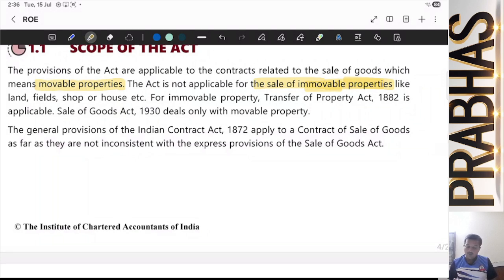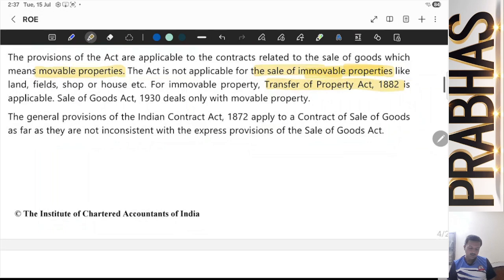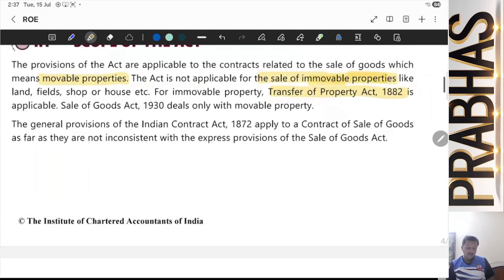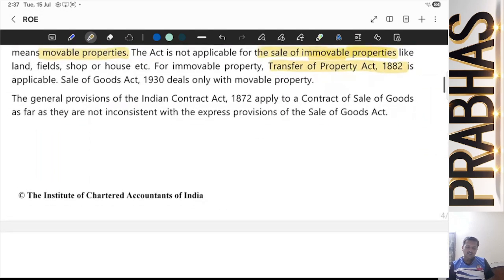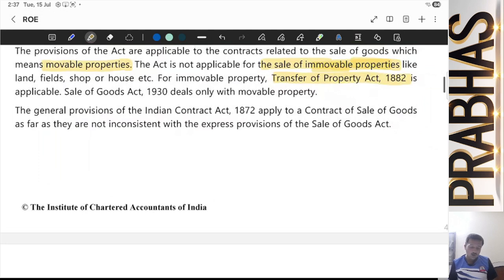For immovable property, which act will be applicable? Transfer of Property Act 1882. Okay, so now what we need to understand is applicability. The Sale of Goods Act 1930 deals only with the movable property. The general provisions of the Indian Contract Act 1872 apply to contracts of sale of goods, as far as they are not inconsistent with the express provisions of the Sale of Goods Act.